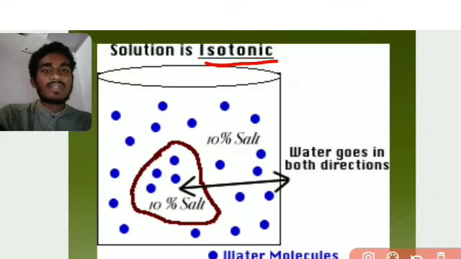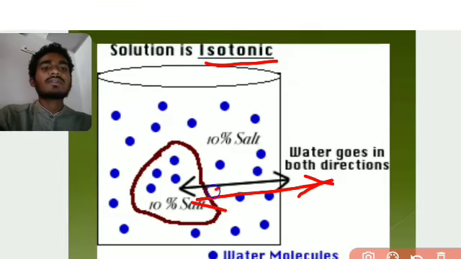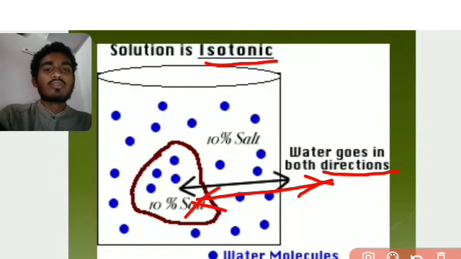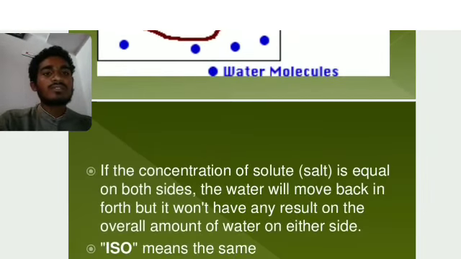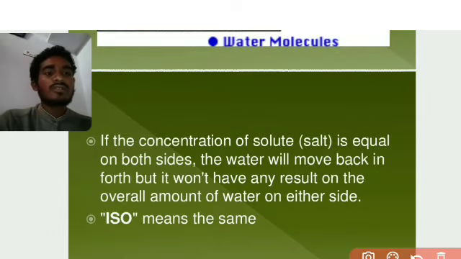So in which direction does water go? In isotonic, the same direction. So water can move in the same direction, this side and that side, so water goes in both directions. Okay, it will move back and forward, so that we call an isotonic solution.